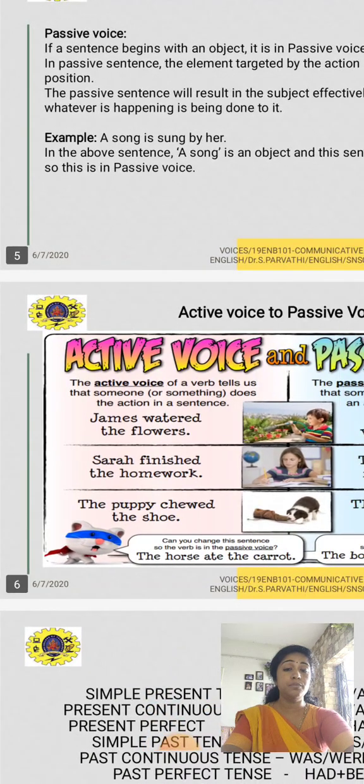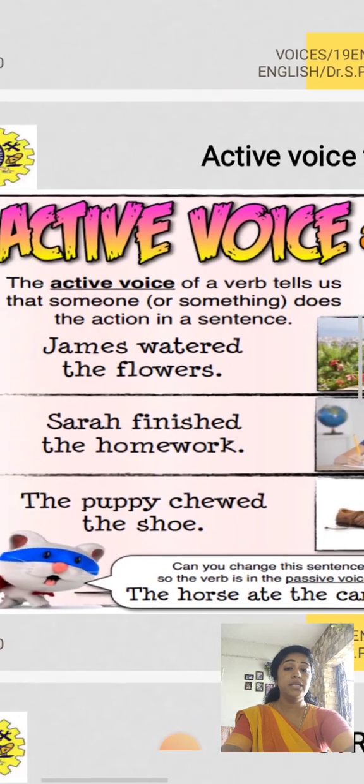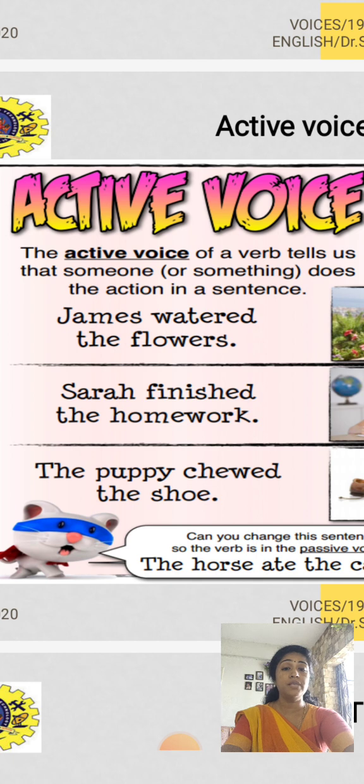Here are some more examples. I already told you the active voice of a verb tells us that someone or something does the action in a sentence. So, James watered the flowers. James is the subject, watered is a verb, the flowers is the object. Sarah finished the homework.